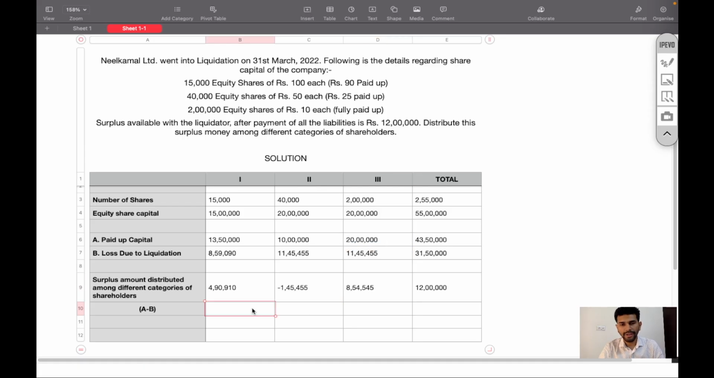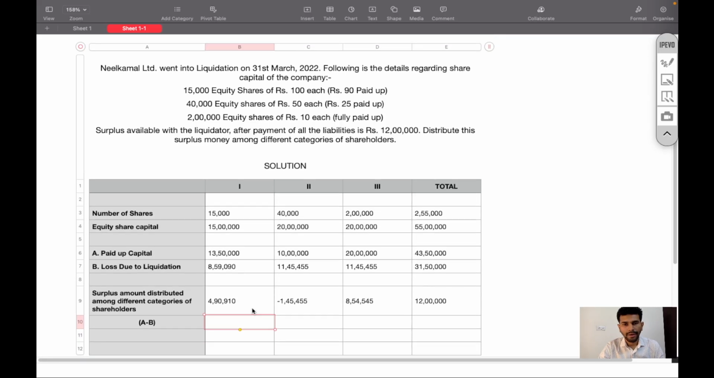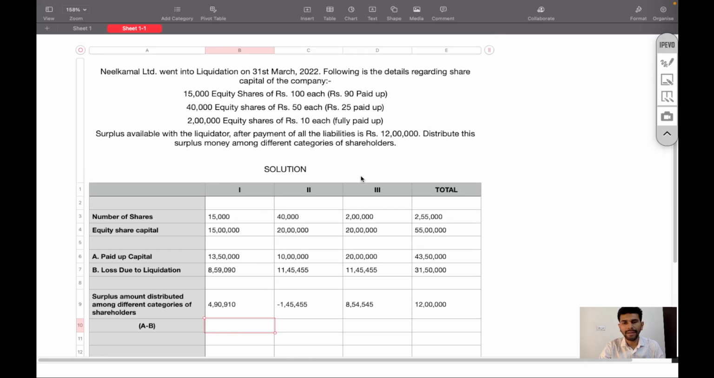So conclusion is category 1 equity shareholders and category 3 equity shareholders will get surplus amount of 4,90,910 rupees and 8,45,545 rupees respectively, and category 2 equity shareholders will have to pay 1,45,455 rupees. So this is how accounting treatment in case of liquidation of companies to be done.